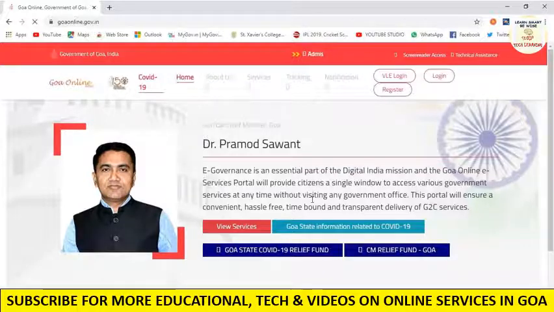The next thing is, you can see an option here of View Services. If you are new, go to View Services. If you already have a login account, you can log in and then go to View Services. But it is not mandatory to log in or register for making a water bill payment. So go to View Services.